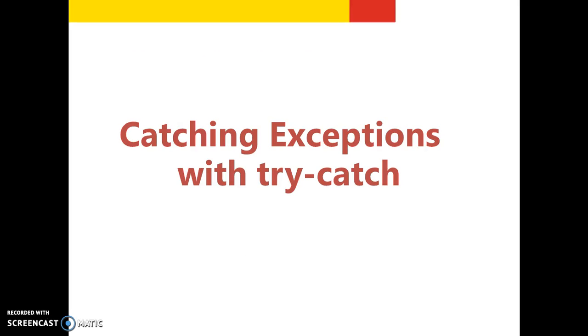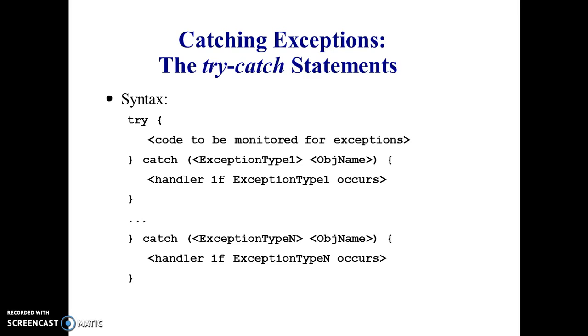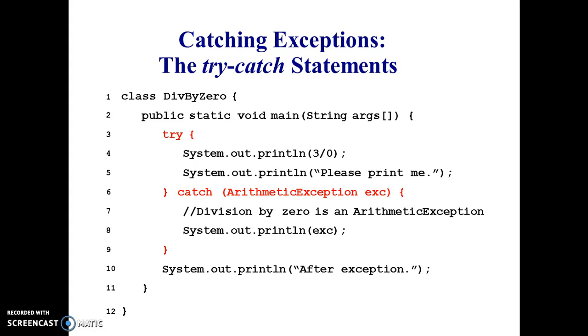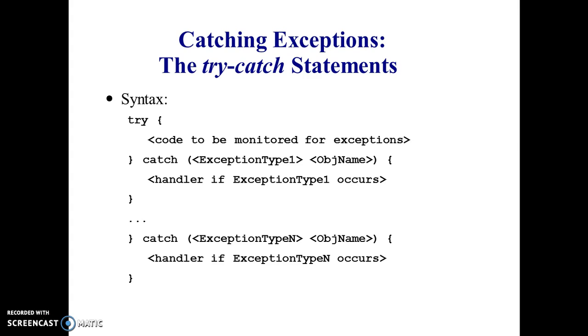Next, let us come to the main topic, the try catch block. A try block contains some code which is monitored for exceptions. A catch block contains the respective instance of the exception class which we expect to be generated. In this way we can use it. I forgot to explain this.